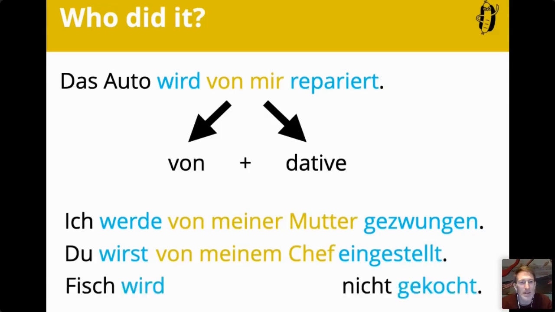And the last one was this one. Fish is not being cooked here. That's a tricky one. Let's say fish is being cooked by nobody here. That's a bit trickier. What is nobody in German? Just giving you a couple of seconds. Yeah, fish is not being cooked. Fish is not being cooked by anybody, actually, but you need the German word nobody. Niemand, niemals means never. Dragos, careful. Niemand is correct. So niemand in dative is a lovely one.